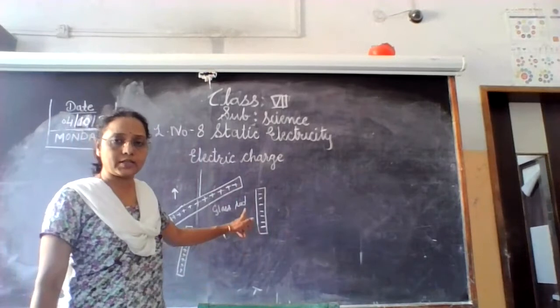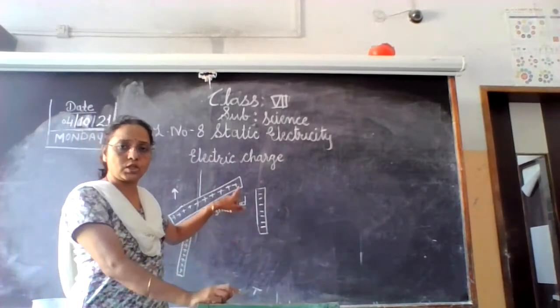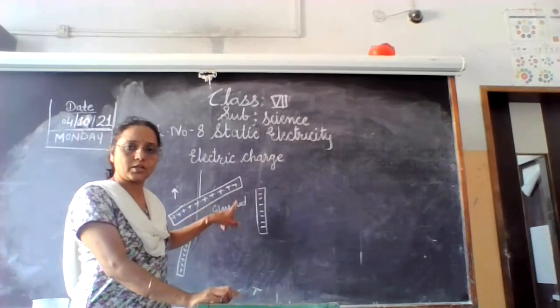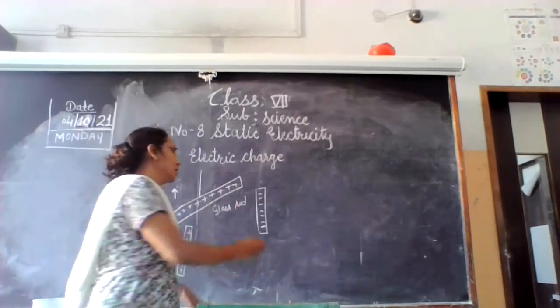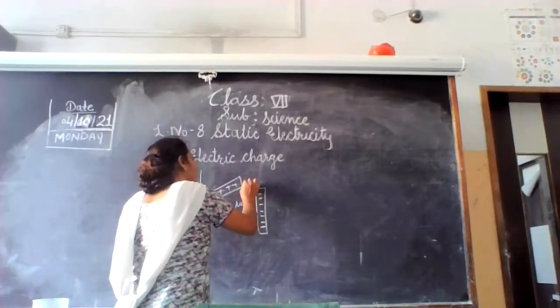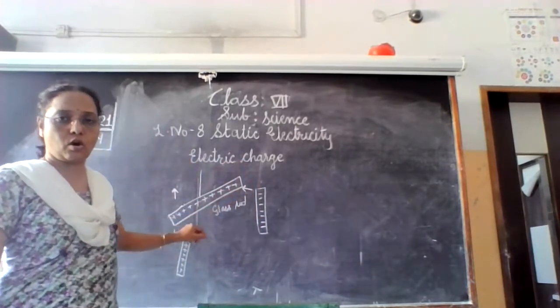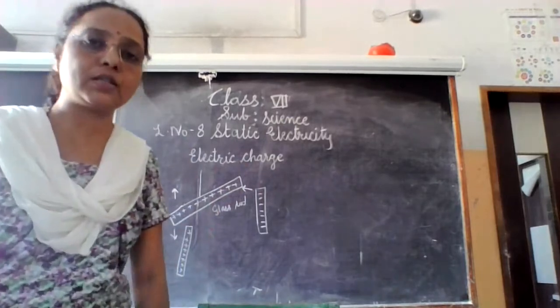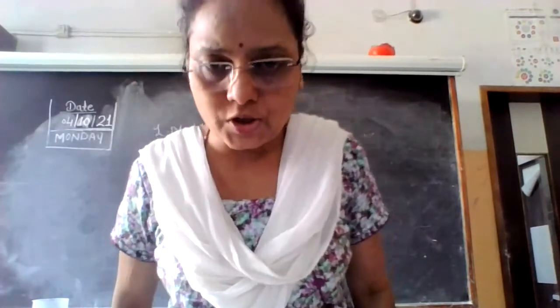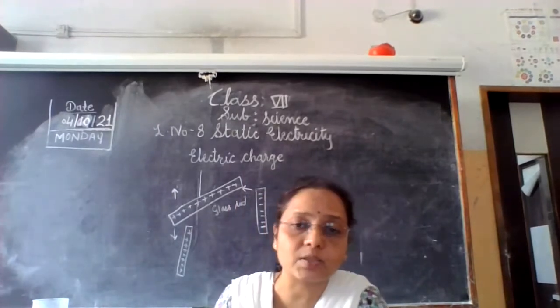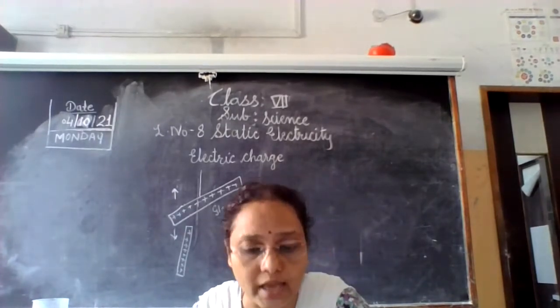When you bring this plastic rod close to the glass rod, because here is the positive charge and here develops a negative charge, the rod is attracted towards the glass rod. Hence we say that positive and negative charges attract each other.